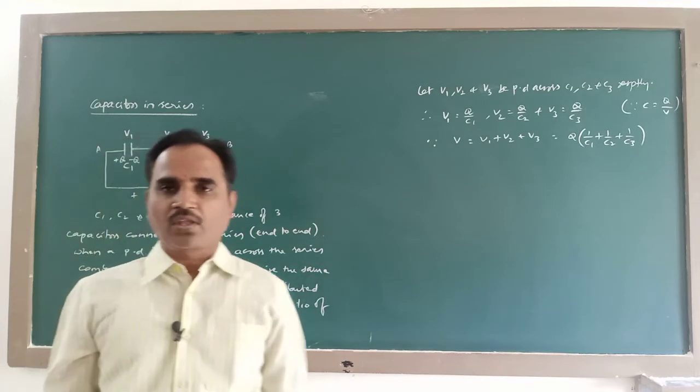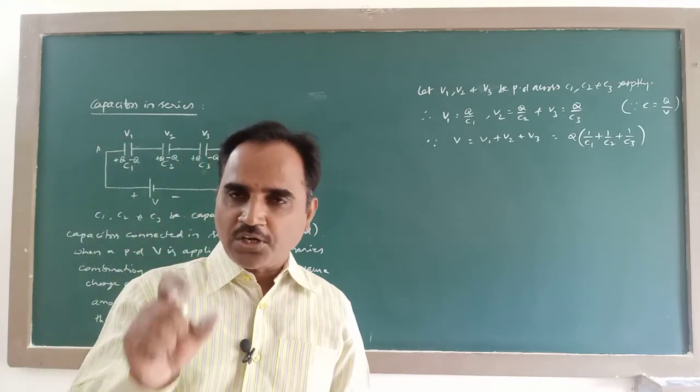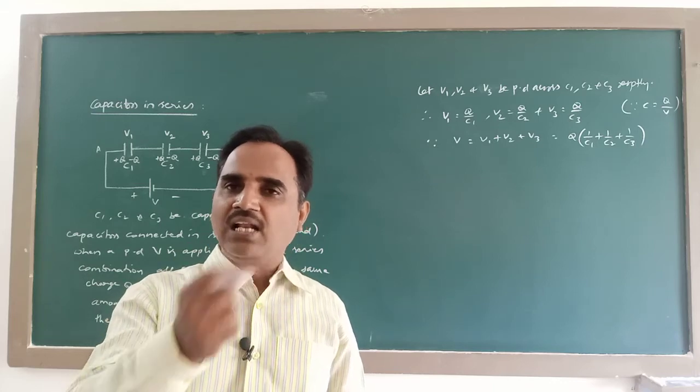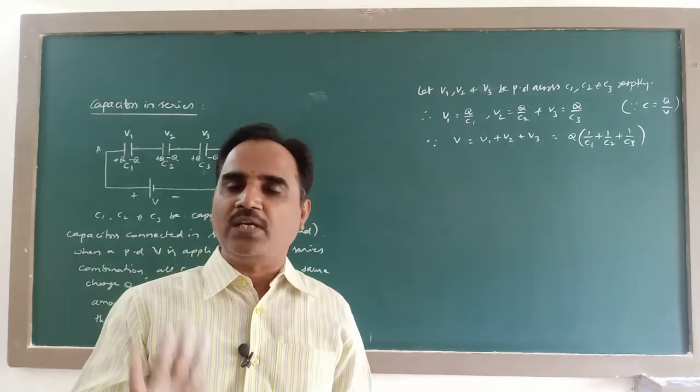That means whether you use the series combination of capacitors or a single equivalent capacitor, the net effect must be the same.